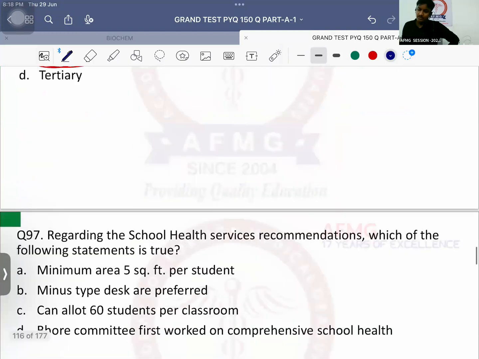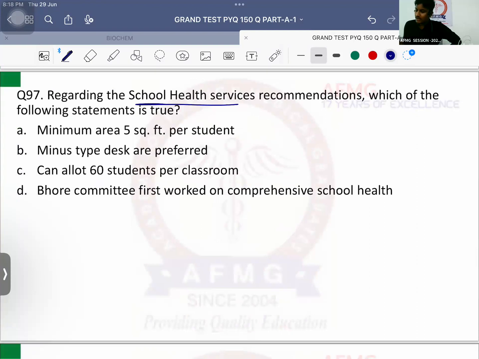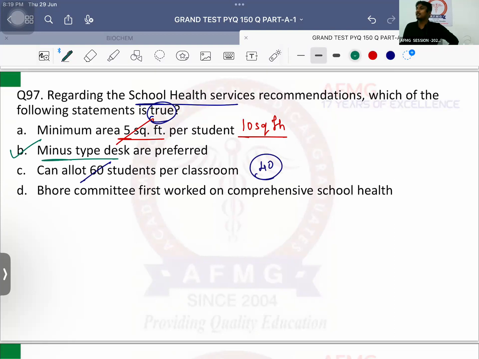Okay. Question number 97. Regarding the school health services recommendation, which of the following statement is true? Option A says minimum area should be 5 square feet per student. It should be 10 square feet per student. Option B says minus type desk are preferred. True statement. Option C says can allot 60 students per classroom. 40 students per classroom are recommended according to the recommendation.